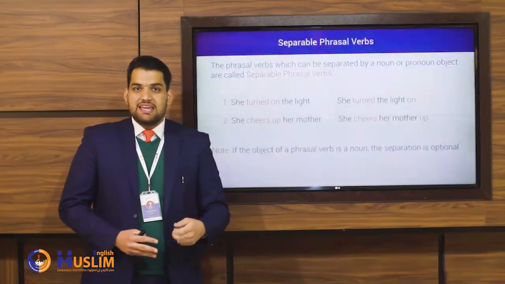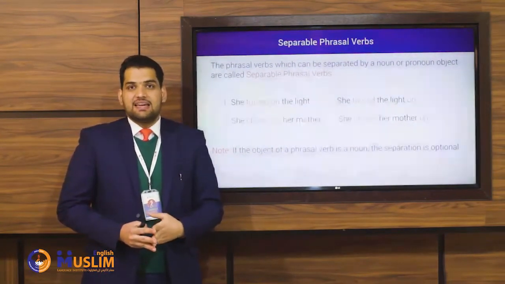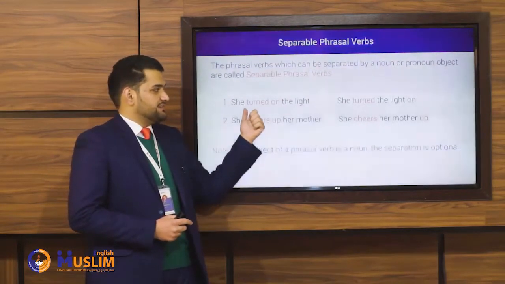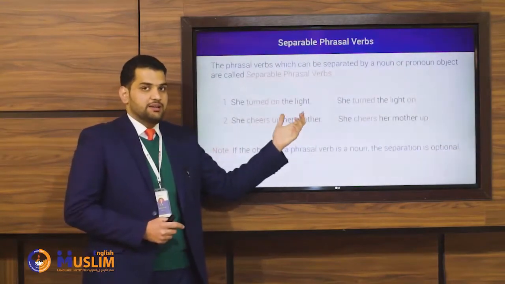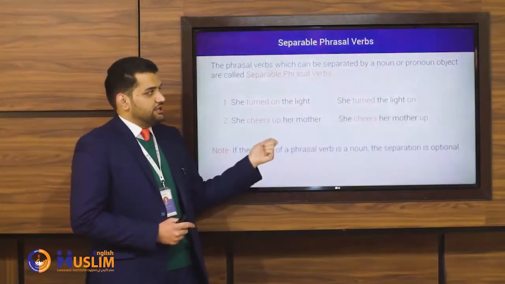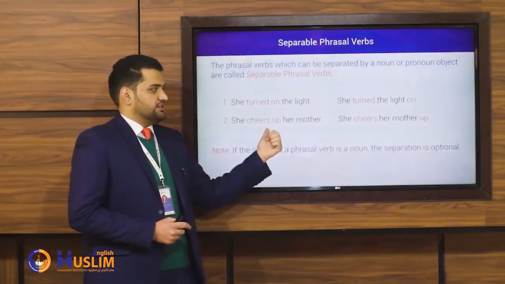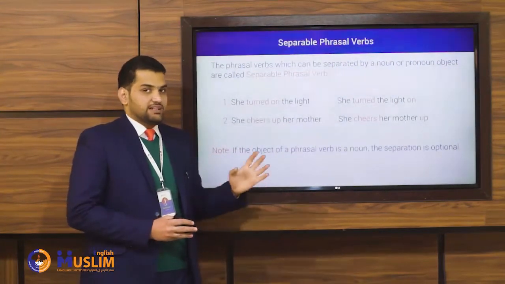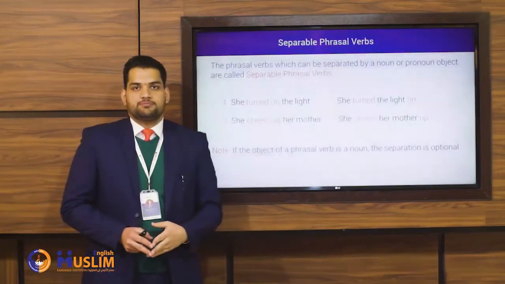But remember, if we have a pronoun as the object, then in that case, separation is compulsory. For example, if I say she turned on it instead of the light, I use a pronoun, that's wrong. You have to do separation here. You have to say she turned it on. Or in this sentence, if I say she cheers up her, I don't want to use mother, that's wrong. You have to say she cheers her up.